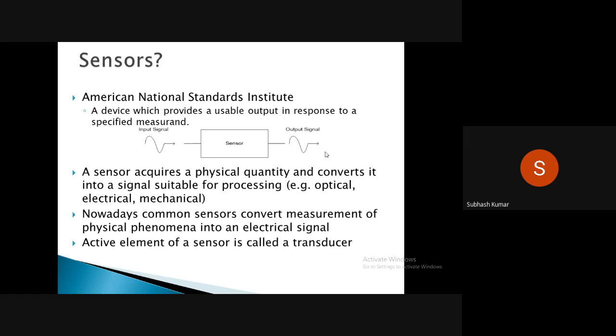The most important part here is that the active element of a sensor is called a transducer. A sensor is a device which takes the input, the physical quantity, and converts it into a measurement, and the device that does this is called the transducer. Most of the time we get confused about sensor and transducer. The active element of a sensor is called a transducer, so the transducer is one type of sensor, but when you come to the definitions, they are different.